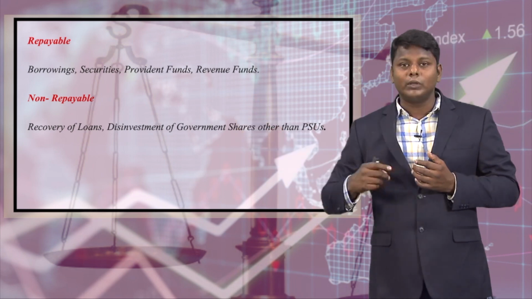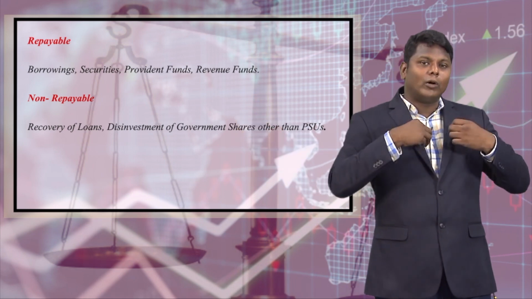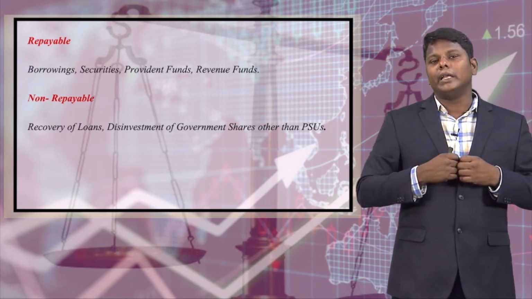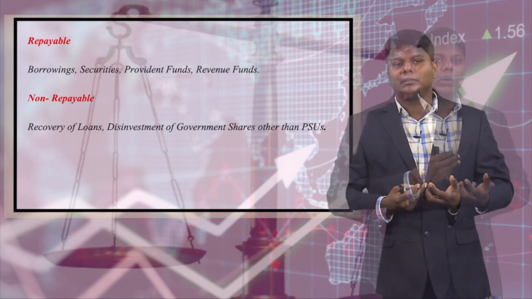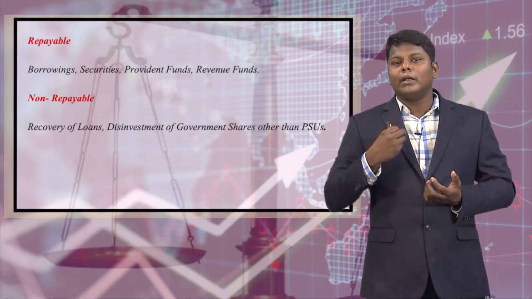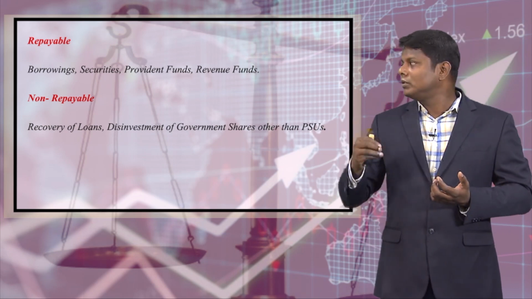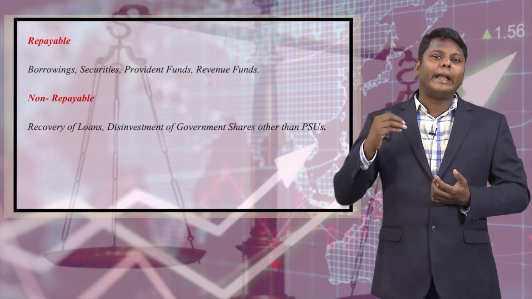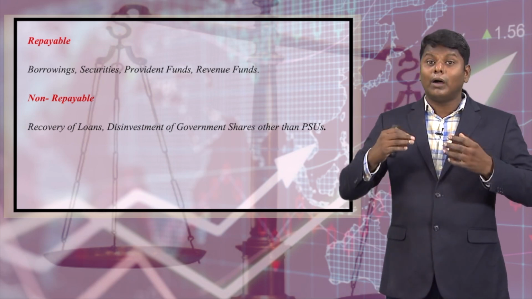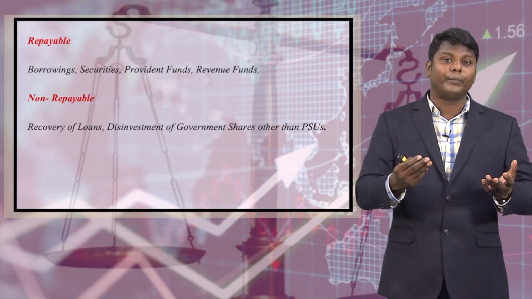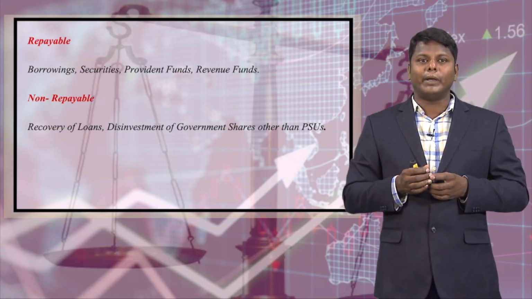Here, in recovery of loans, if the union government has given loans to other agencies, other governments or other countries, that money recovered will be considered non-repayable. They need not repay the money because the money was already given. We are just taking back the money.